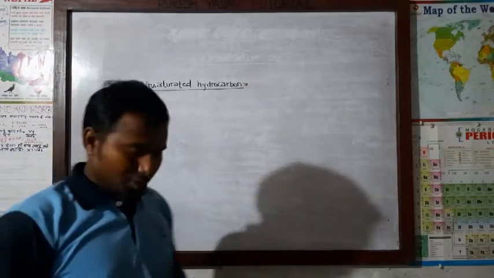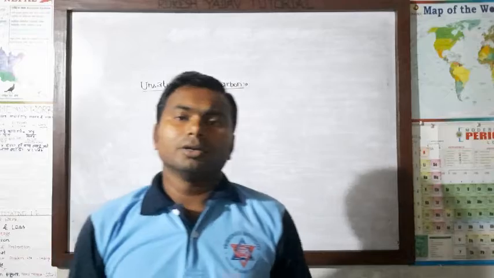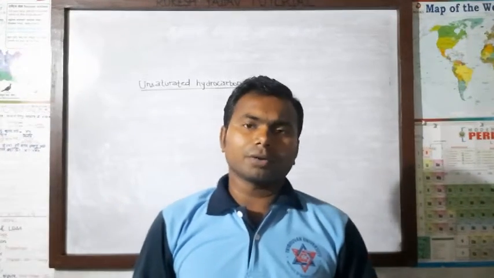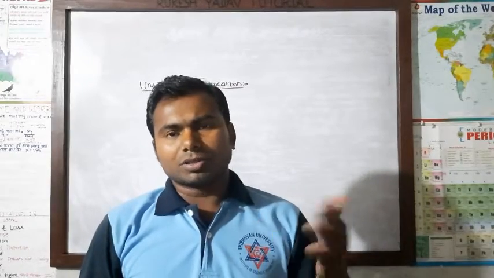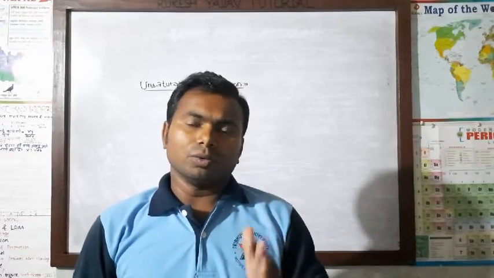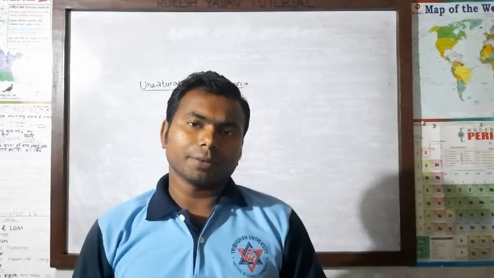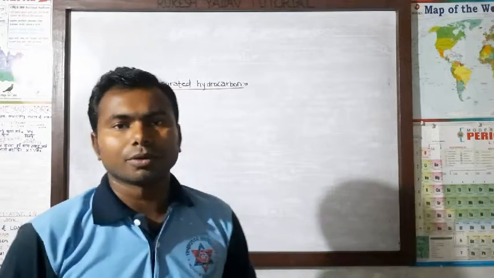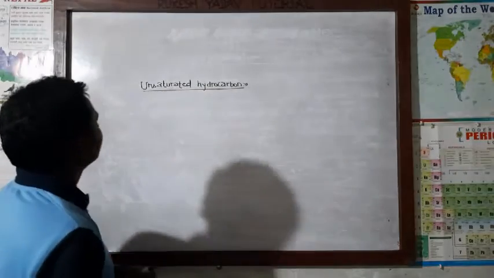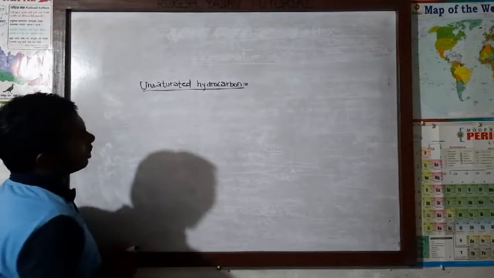Now, as you know that there are two types of hydrocarbon. First one is saturated hydrocarbon and another is unsaturated hydrocarbon. About saturated hydrocarbon we had already discussed. That's why today I am going to discuss unsaturated hydrocarbon. Now first we'll try to know what we mean by unsaturated hydrocarbon.